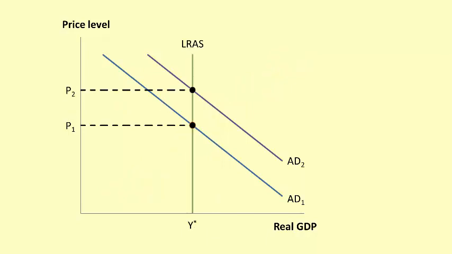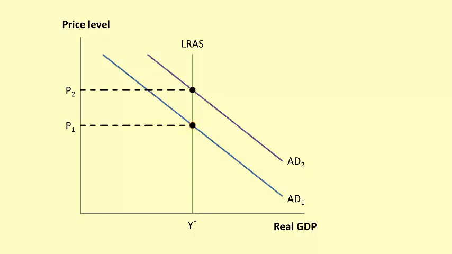In the neoclassical view, aggregate supply in the long run is a vertical line at potential GDP, where there is full employment. We represent the long-run aggregate supply curve, labeled LRAS, as a vertical line at potential GDP, labeled Y star. Long-run equilibrium occurs at the intersection of the aggregate demand curve and the long-run aggregate supply curve.